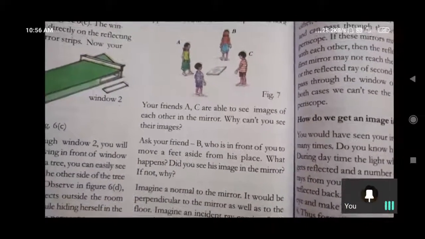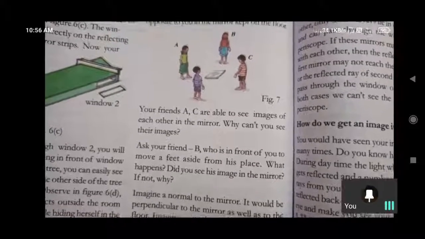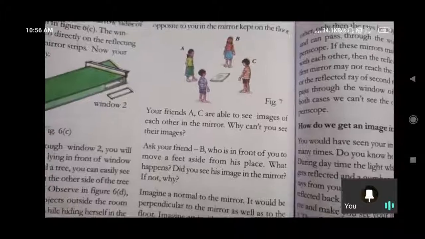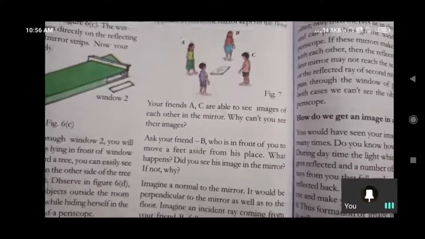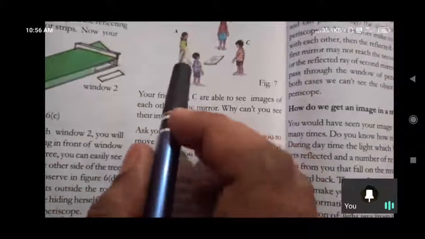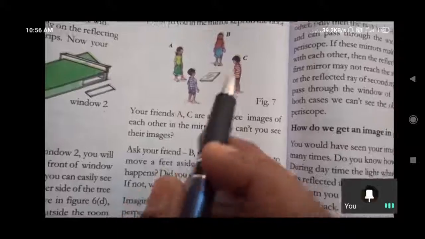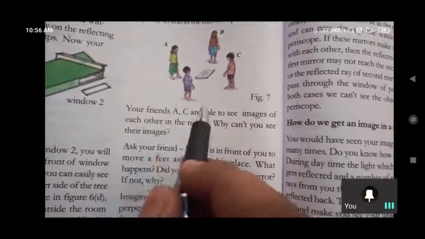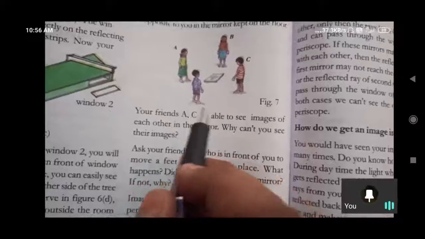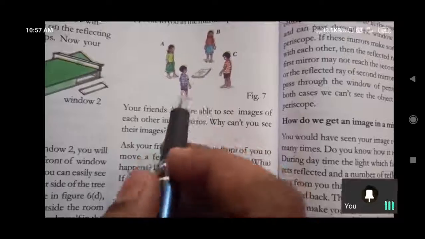So whenever we can observe the image of another person, whenever the angle of incidence is equal to angle of reflection, then only reflection happens, Nana. So according to that we have to change angles. If a person is standing here, he cannot observe that image. At that time he has to adjust. Okay, he has to adjust in this manner. This side or this side he has to move. Then he can get the clear image from that mirror.